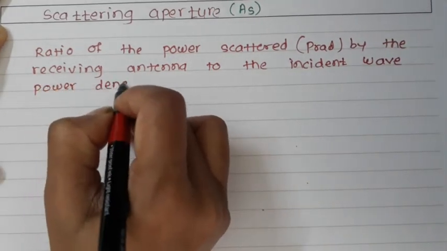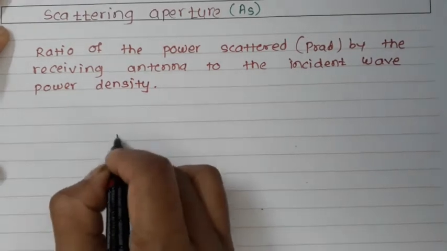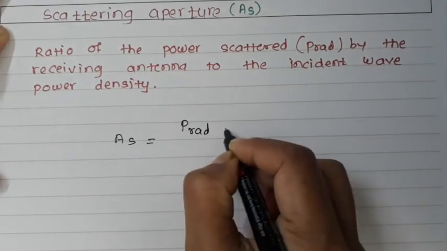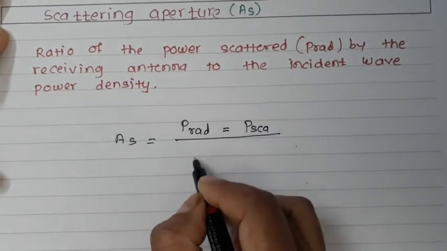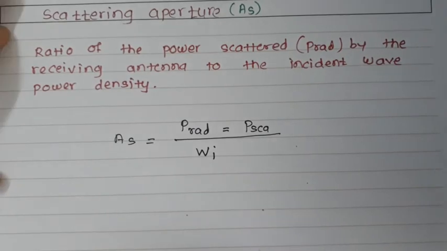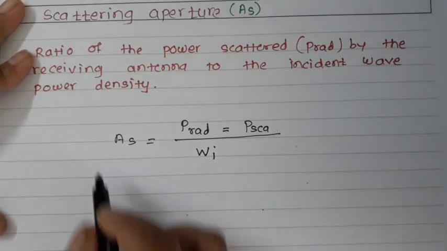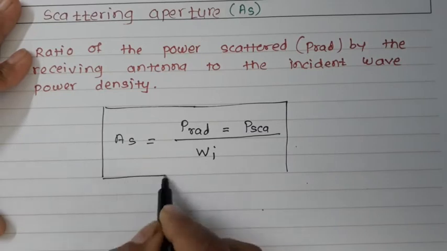Mathematically, AS is equal to P radiated, which is nothing but the scattered power, divided by WI. So multiplying this by the incident power density gives the scattered power. This is the scattering aperture of any antenna.